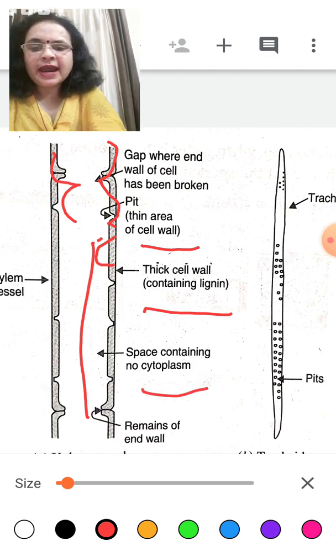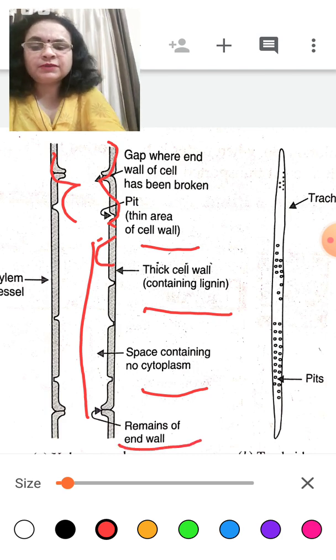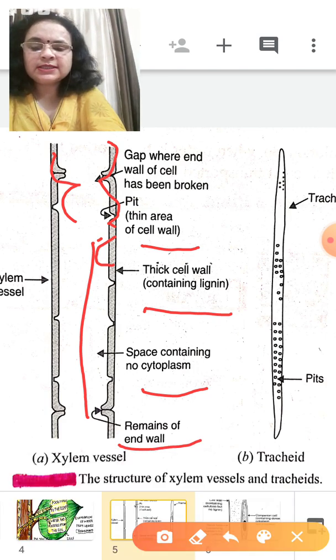By joining end to end, the xylem vessel keeps increasing inside the plant, and this is the remaining part of the cell wall. So this is the xylem vessel.